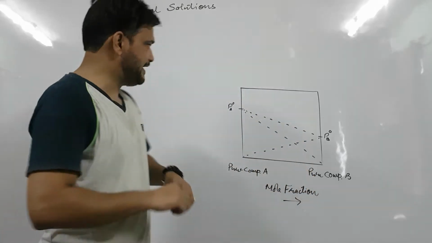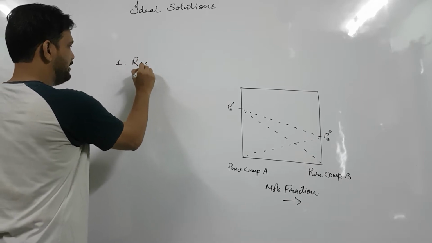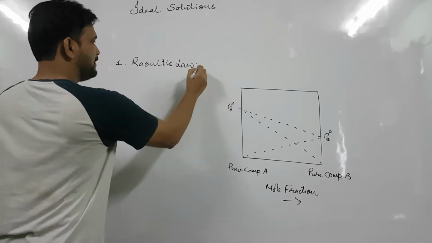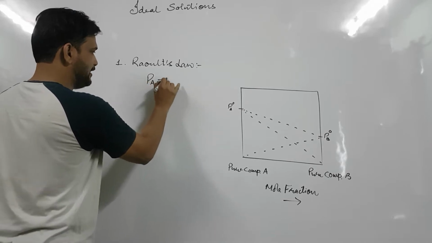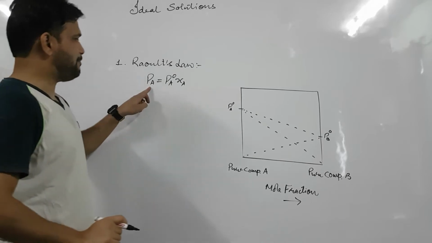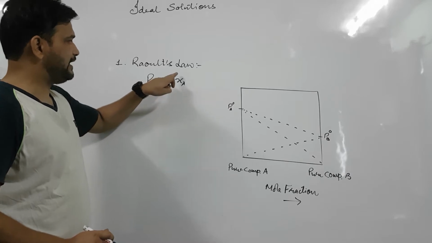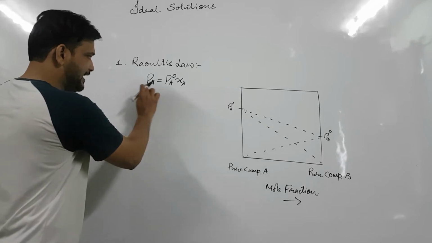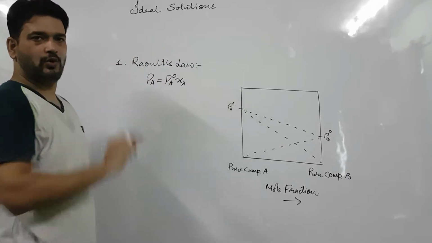What are those conditions? Number one, they should obey Raoult's law, meaning PA is equal to PA naught XA. This is the partial pressure, this is the vapor pressure of the A component in the pure form, and this is the mole fraction. If this equality exists, then we can say Raoult's law is obeyed.